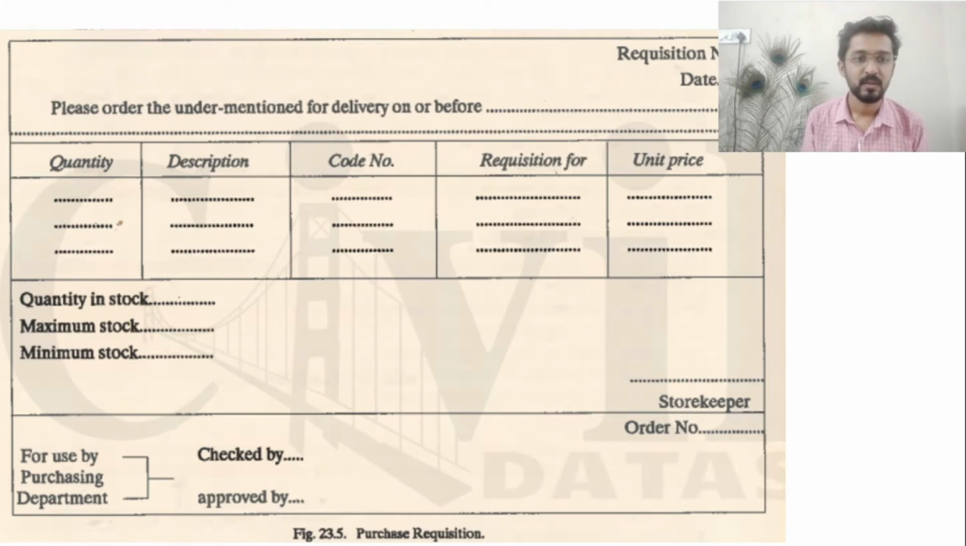Also the quantity of the item required, the item description, then the code number of the item, and the unit price of the item should be mentioned. Then the available quantity is mentioned, and the maximum and minimum stock of the item required to be kept in the enterprise is also mentioned, and it is signed by the store in charge.